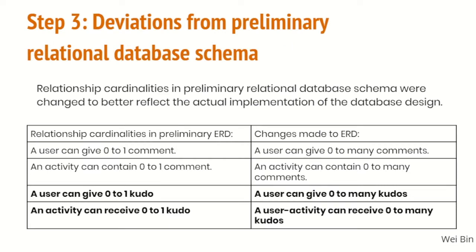Next, we examined and noticed deviations from the preliminary schema. We changed some of the relationship cardinalities in the preliminary schema to better reflect the actual implementation of the database design. Two notable highlights include a user can give 0 to many kudos instead of 0 to 1 kudo, and a user activity can receive 0 to many kudos instead of an activity.